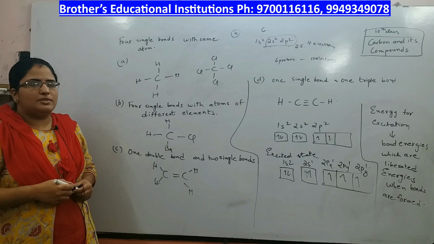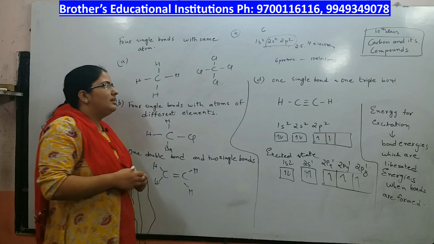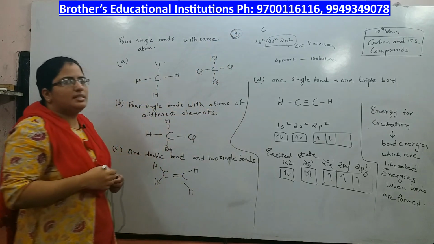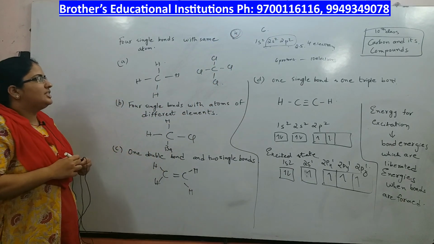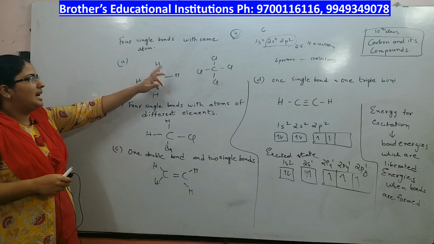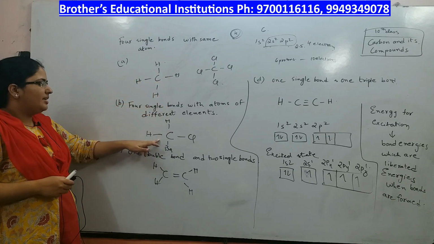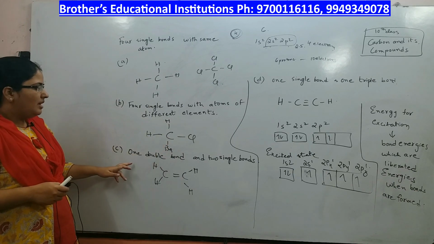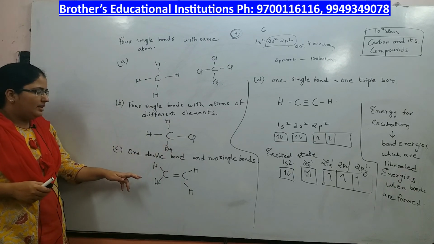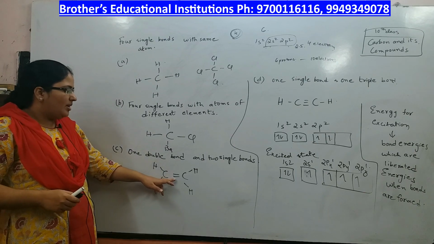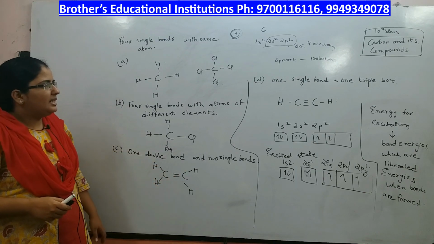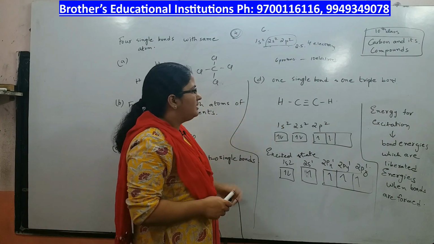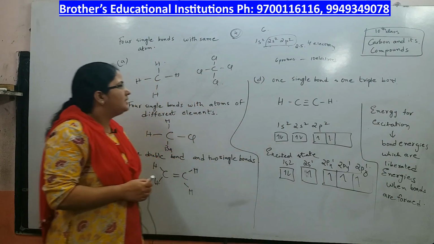So, carbon goes for sharing 4 electrons. Okay, how does this sharing happen? It can share 1 electron each with 4 identical atoms, or it can share with 4 non-identical atoms, or it can form 1 double bond and 2 single bonds, or it can form 1 triple bond and a single bond, like this. Let us see the examples.